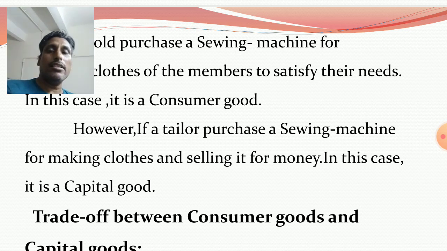In this case it is a what? Capital good. Clear? Because you know that capital goods are those goods which are useful to produce other goods.